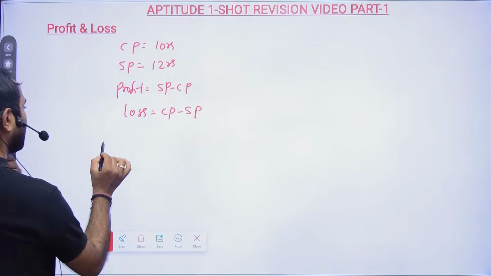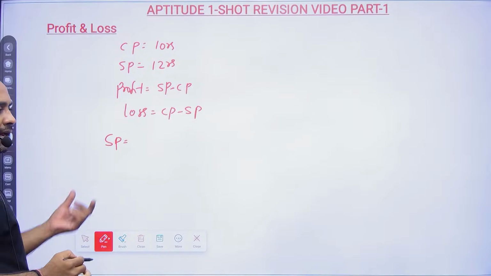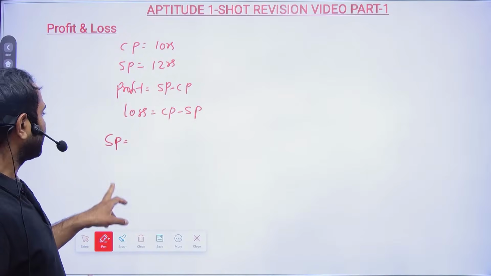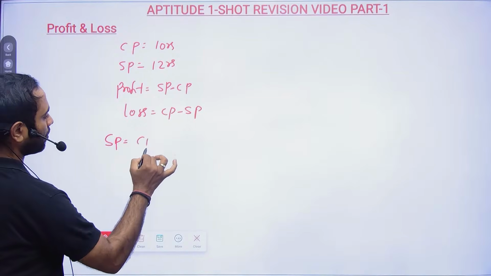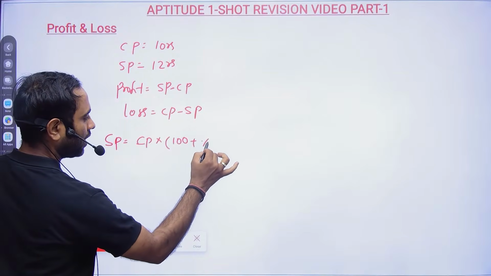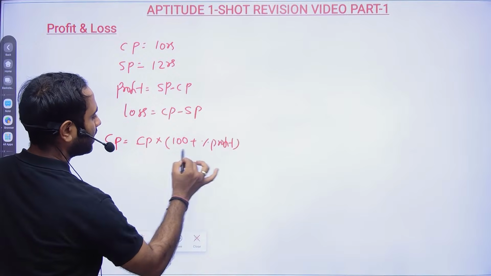Simple. Now you just have to remember the formula for selling price, and that also I don't want you to remember. See, selling price will be equal to cost price into, if there is a profit percentage, I told you, add it to 100, add it to 100 and divide by.